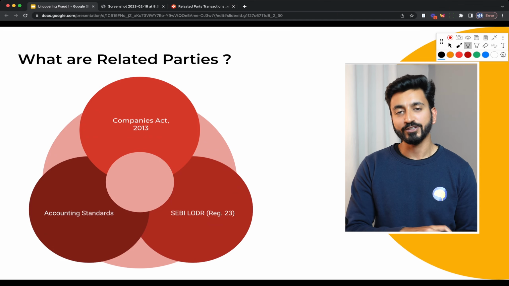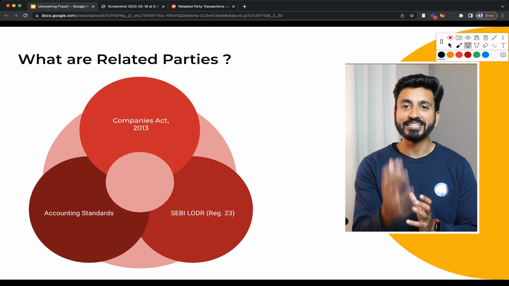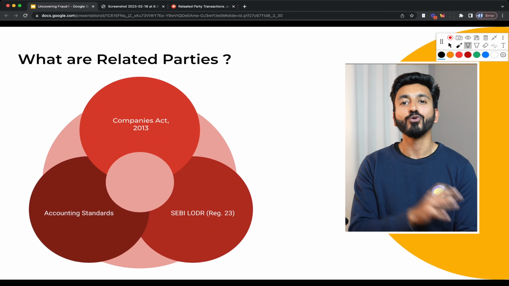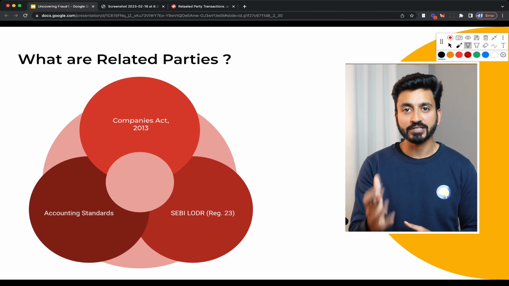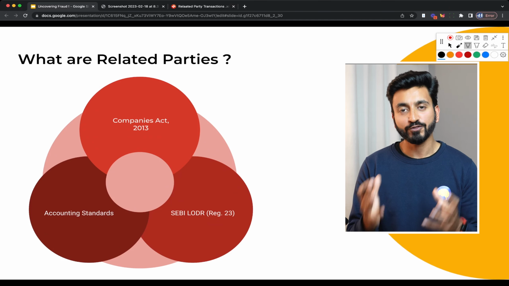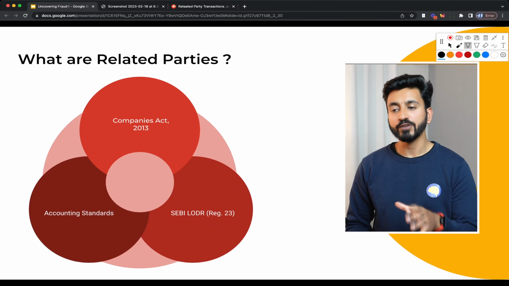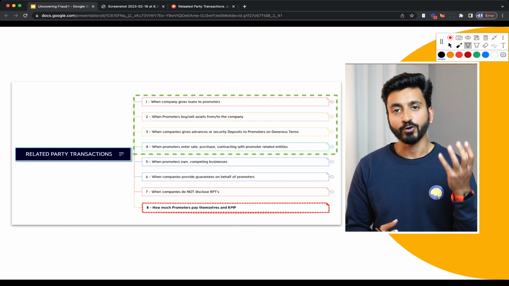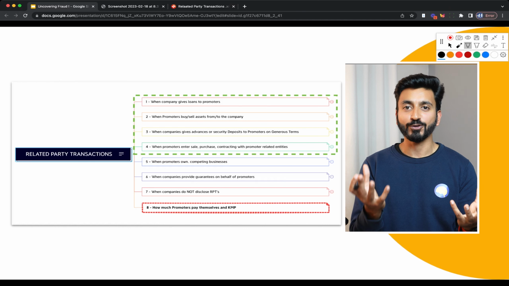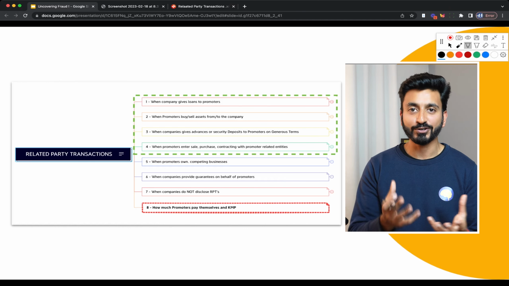They try to find loopholes within the definition of RPT so that they don't have to declare it. And on a very large scale, we have a great example that's coming up in the video, which is of Sun Pharma. Now, for the purpose of this video, to keep a balance between going in depth and also not making the video 1.5 or 2 hours long,